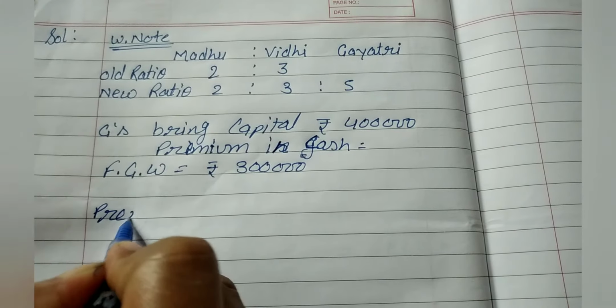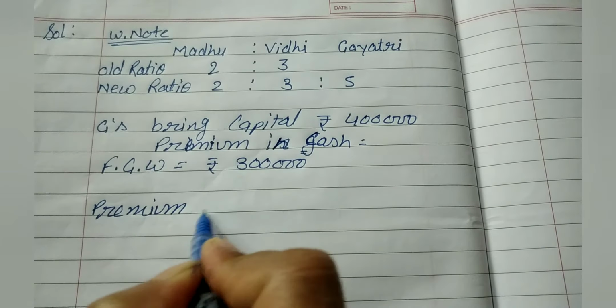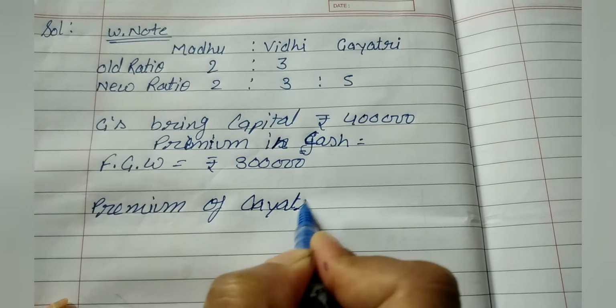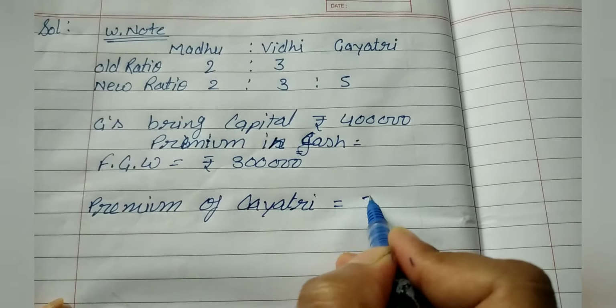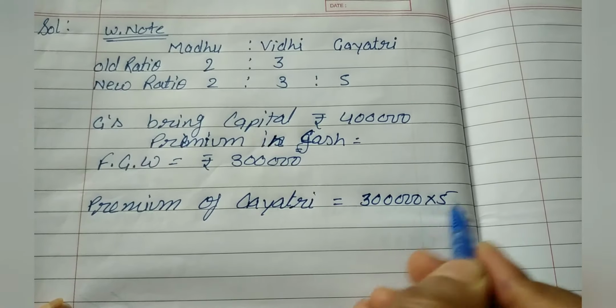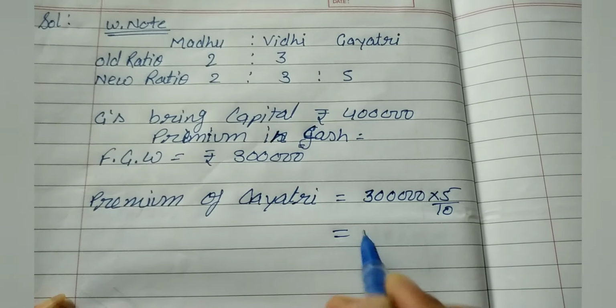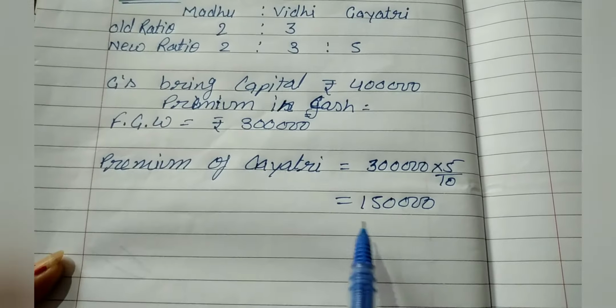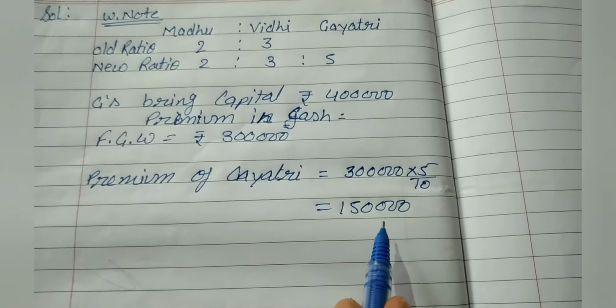Gayatri's share of premium is 5/10 of 3 lakh, that is 1,50,000. So Gayatri will bring premium rupees 1,50,000.